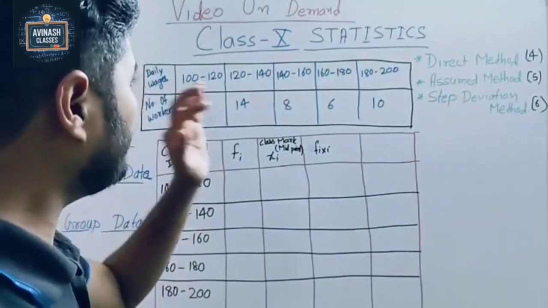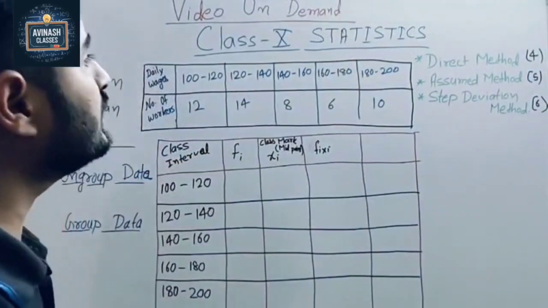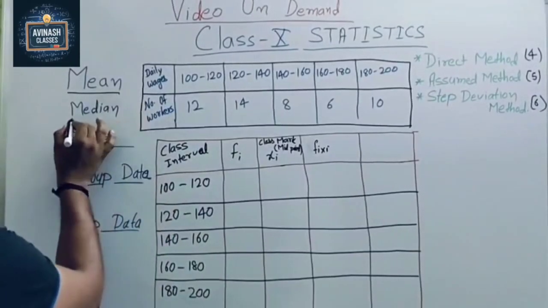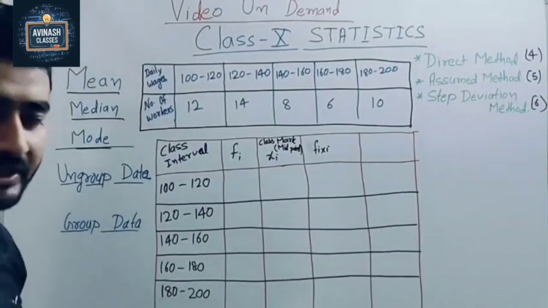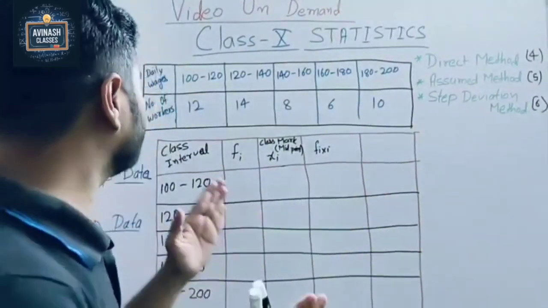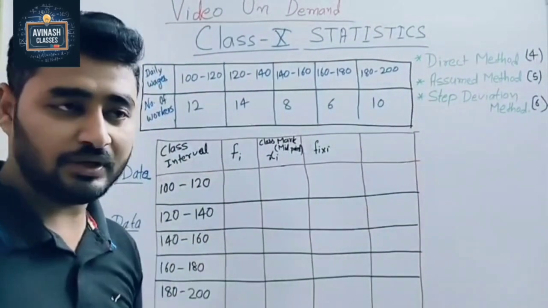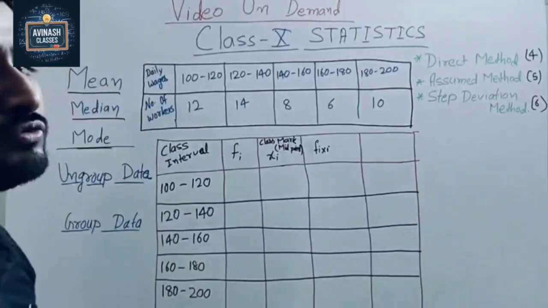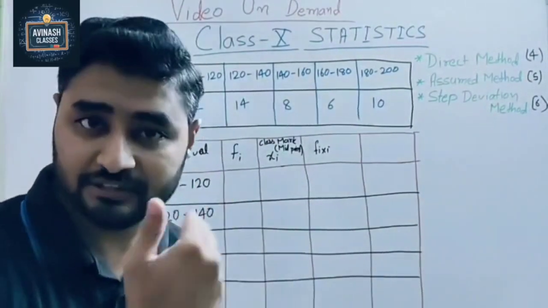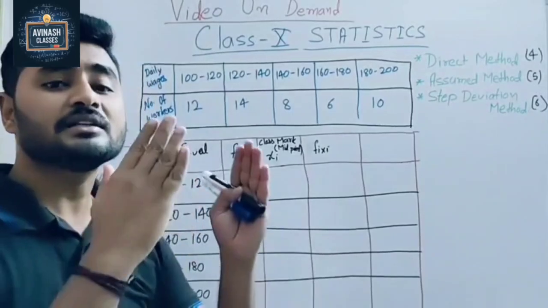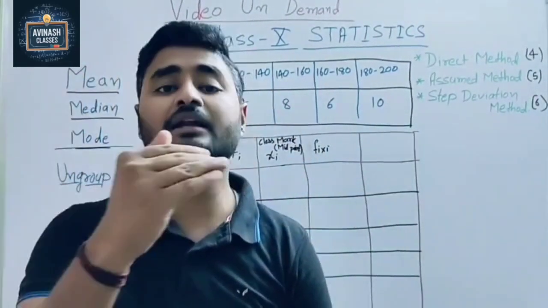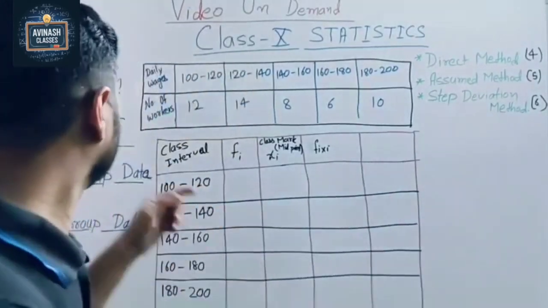Already we know that under statistics we have to learn three things: mean, median, mode. The first exercise is mean, so in this section we are going to learn about the mean. First I tell you what mean is. In our day to day life we can say mean means average. Average is the sum of observations divided by the number of observations. So that we know mean.